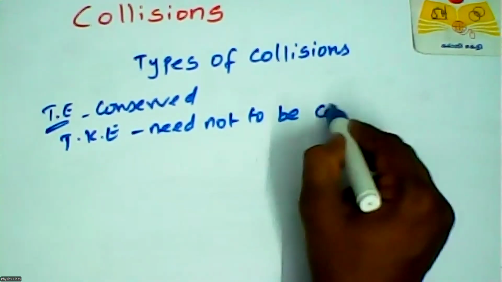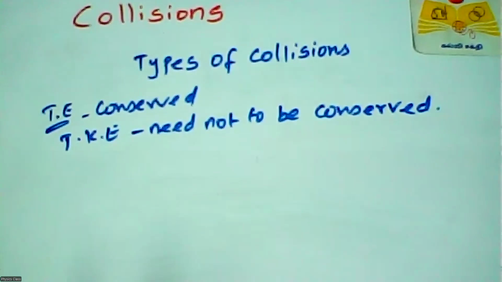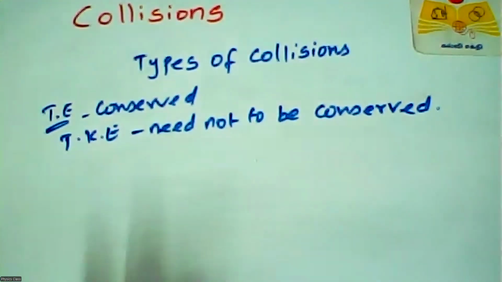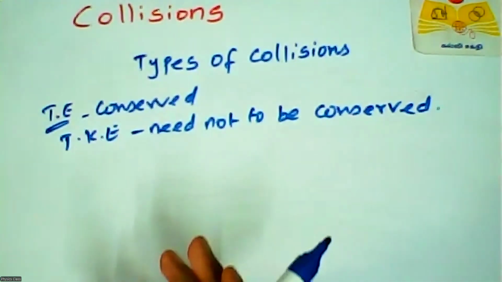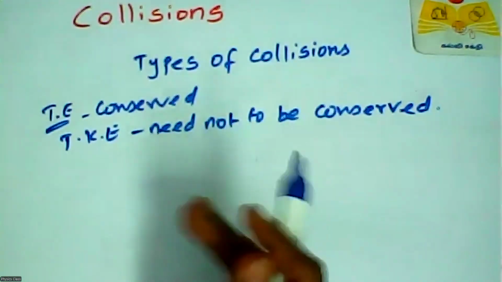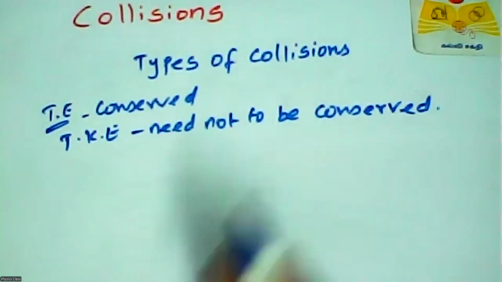Because of that formula of v square, I can derive it later. Total energy is conserved, but total kinetic energy need not be conserved always, because in some collision processes some kinetic energy is converted into other forms of energy. There is a loss in kinetic energy, but in terms of total energy, that means the law of conservation of energy holds.